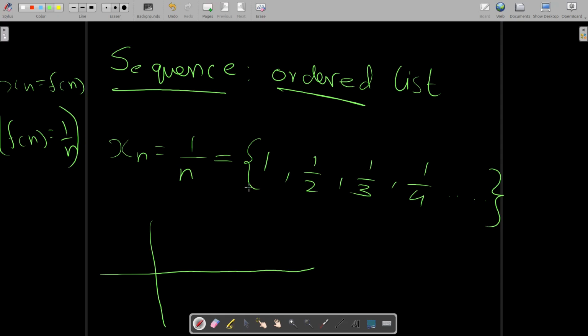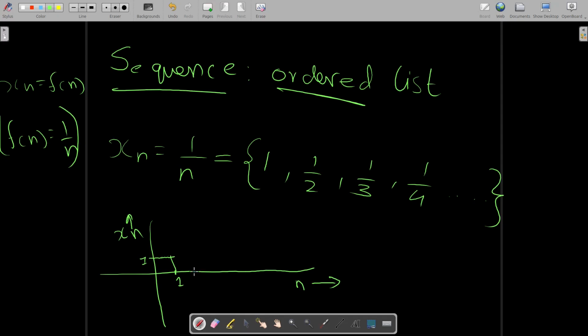On your x-axis you have your n, and on your y-axis you have x of n. Your first element n would be here, and x of n is 1, so we have a 1 and a 1. Simple.